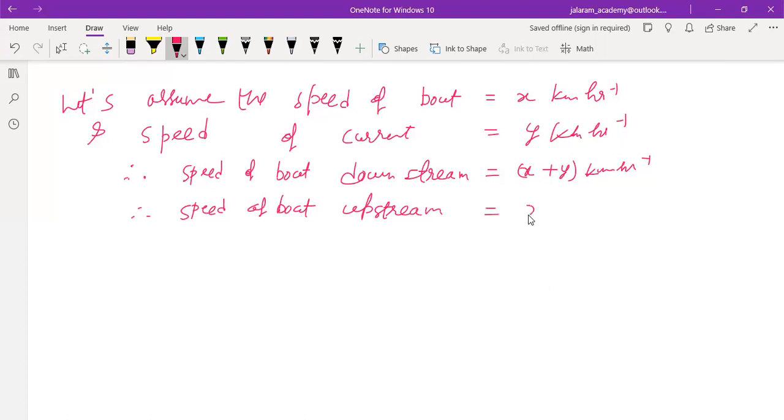It is obtained by the difference. We have to write the speed of the boat first, to avoid confusion. So speed of boat minus speed of stream is the speed of boat upstream.